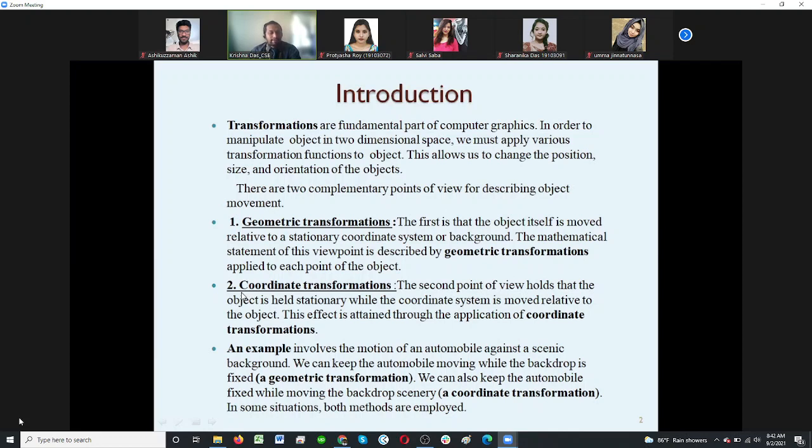Fairuz, Tanjim, Achal. Achal, can you tell me, give me some example? What could be a geometric transformation, or what could be the coordinate transformation? Can you hear me, Achal? Yes. No, sir, I cannot hear you, Achal.